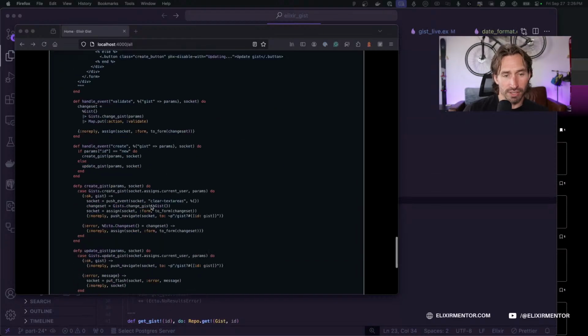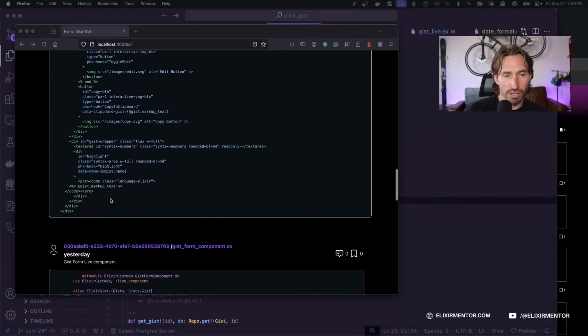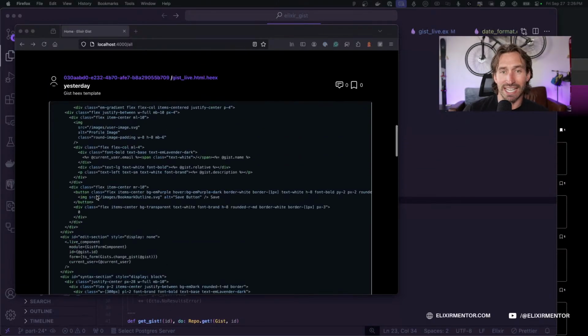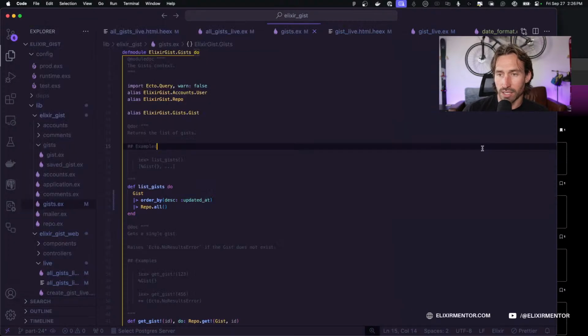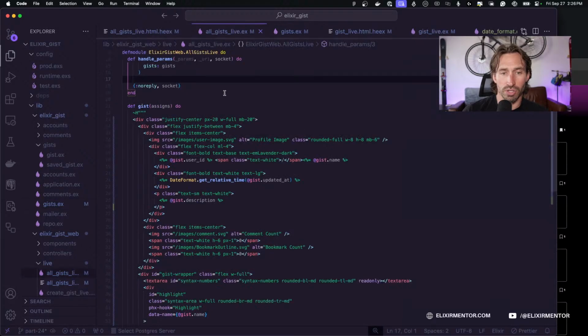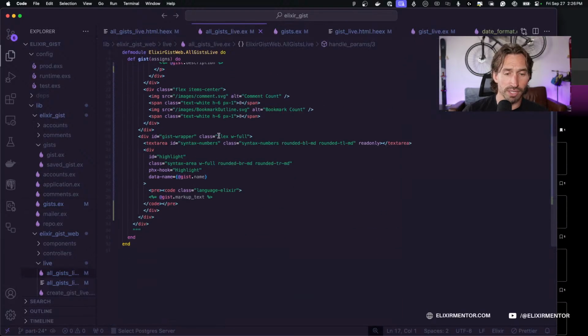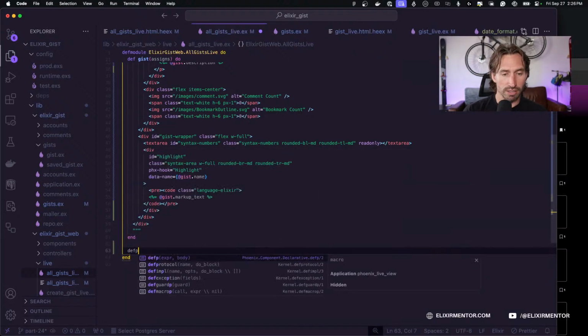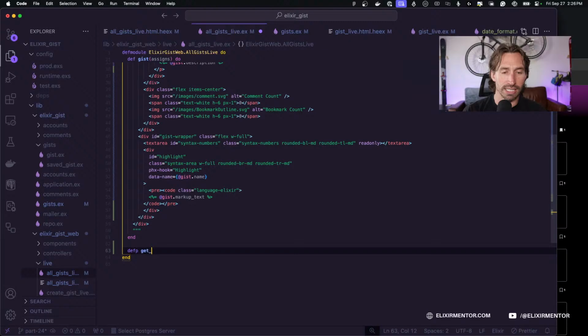So instead of having all these lines of code, we want to just show maybe 10 lines. So let's go ahead and go back to our all gists live because we have our gist component here, and we can just create a private function in here. So def p, and we'll say get preview text, and this is going to take our gist, and let's see, we are going to basically just use our markup text.